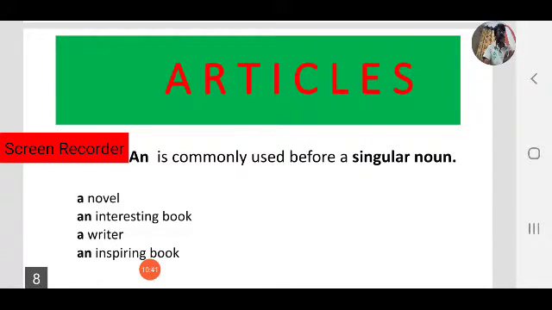Observe all: novel, interesting book, writer, inspiring book. These four are singular nouns. So before them, in some cases we use a, in some cases we use an. Let us learn more about where we have to use a and where we have to use an. So first important point: a or an, indefinite article, commonly used before a singular noun. Note it down. A or an are called indefinite articles. They can be used before a singular noun.